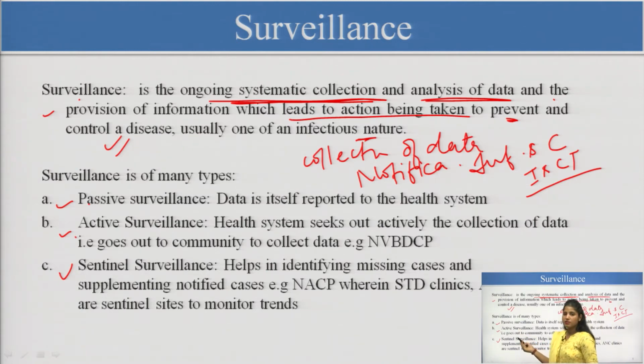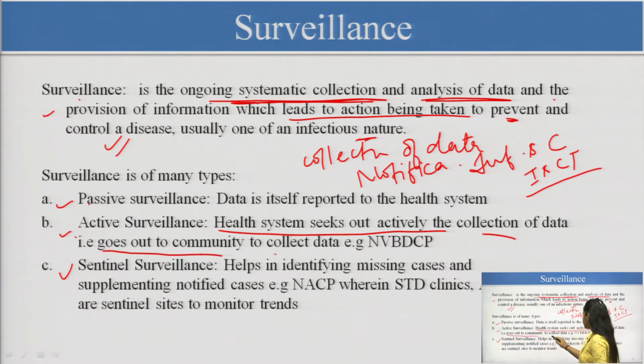Active surveillance, for some of the diseases we have seen, of course in COVID, we have seen the healthcare officials coming to the door and checking the health status. So this is under active surveillance, where the healthcare professionals go house to house, going into a community, checking the cases or notifying them. In active surveillance, the health system actively seeks out data collection, going out to the community to collect data.